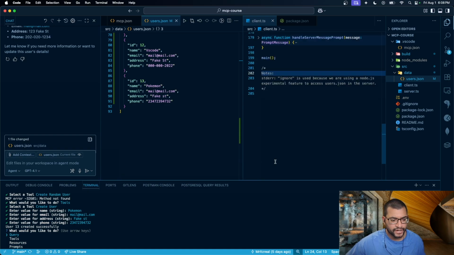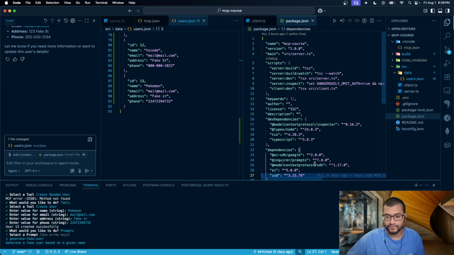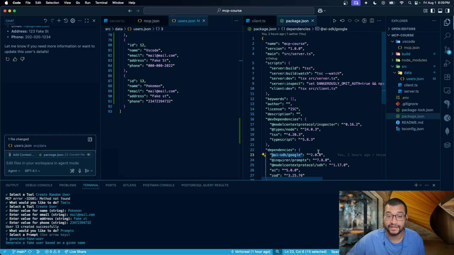Let me see what else I can show you, because it's going a little bit long. Prompts is one of them. It gives me the option to generate a fake user, and it's essentially doing the same thing that I was doing earlier, but I can do it from the command line. I can also create a graphical user interface, but I can do this through the command line thanks to this package, which is called Inquirer Prompt. And then I'm able to access the prompts thanks to the AI SDK for Google.